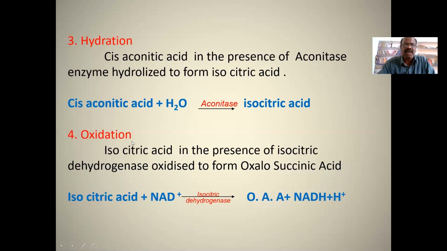So oxidation means removal of hydrogen. Isocitric acid, in the presence of isocitric dehydrogenase, is oxidized to form oxalosuccinic acid. Here, two hydrogens are transferred from isocitric acid to NAD. Then it becomes NADH2 and the product is oxalosuccinic acid.